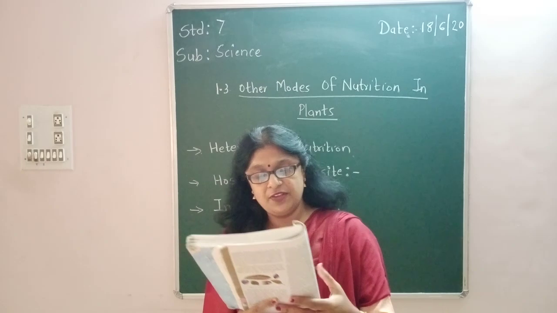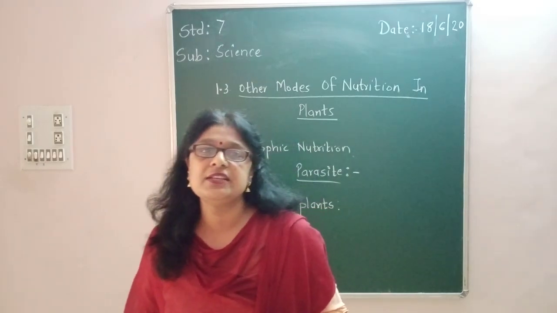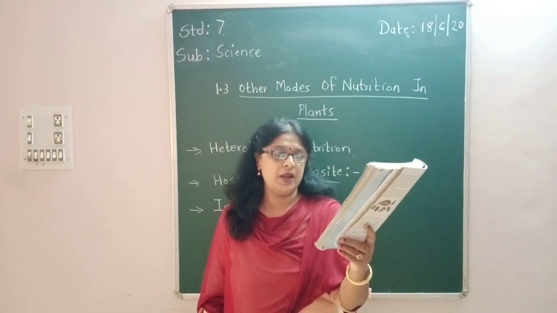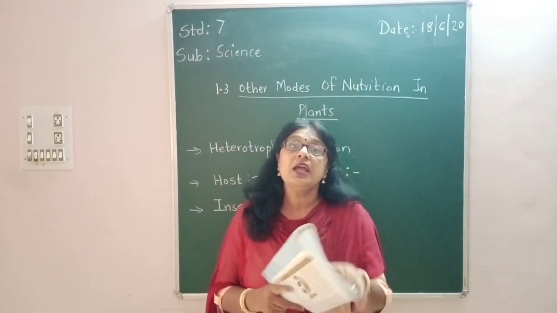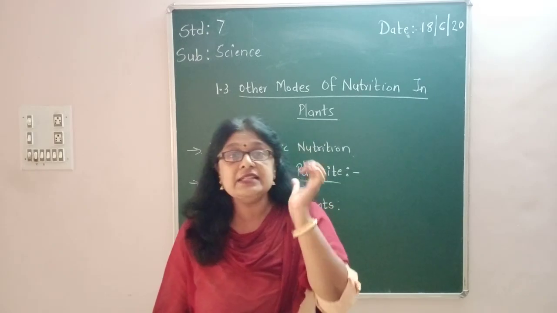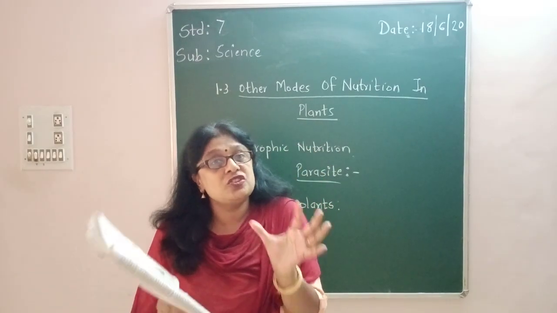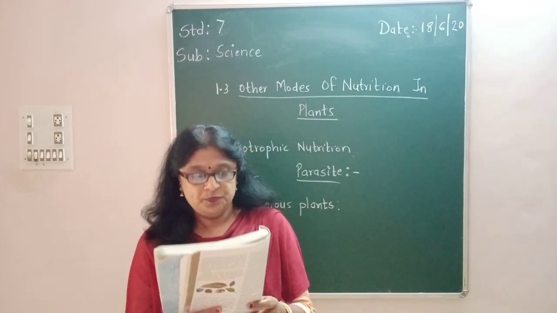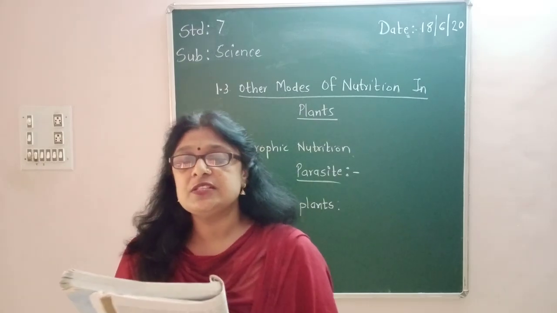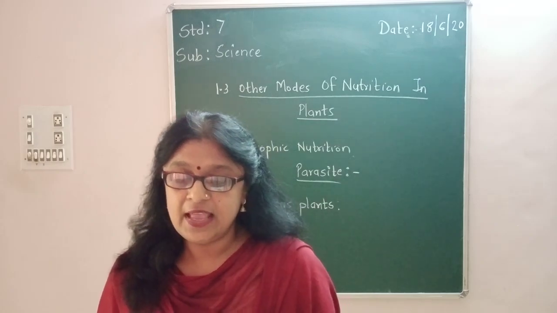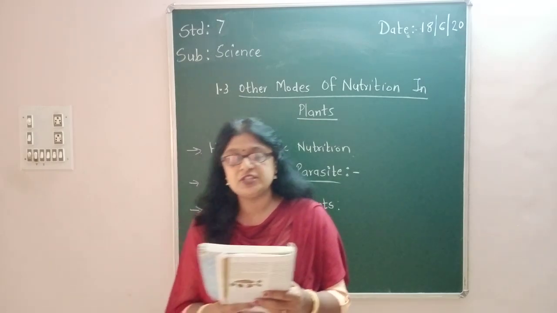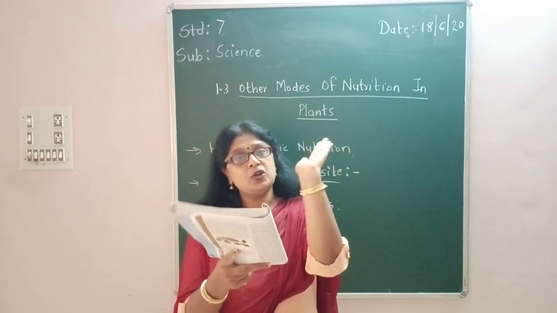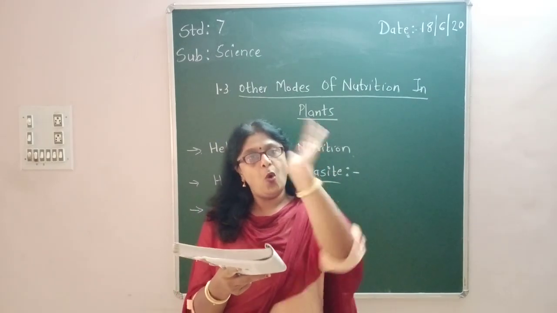Look at the plant in figure 1.6. In 1.6 you can see it is a pitcher plant. P-I-T-C-H-E-R, pitcher plant, right? So pitcher plant, what does it do? When any insect sits on it, it traps that insect and digests it, means it takes its food. The pitcher-like structure is modified part of the leaf. The apex of the leaf forms a lid which can open and close. The apex means the top, fine? It is like a top, it is like a lid which can open and close.